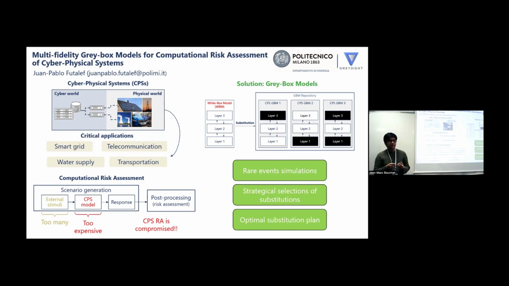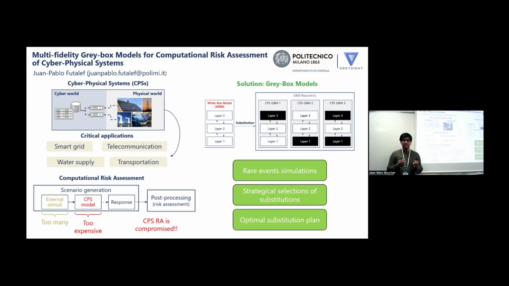To perform computational risk assessment, we do simulations. And for that, we need a model of the cyber-physical system. However, this model tends to be very expensive. And also the external stimuli, that is the elements that affect the cyber-physical system, are too many. Of course, these two elements do not go well together. And that's why we are trying to create a new solution based on gray box models.